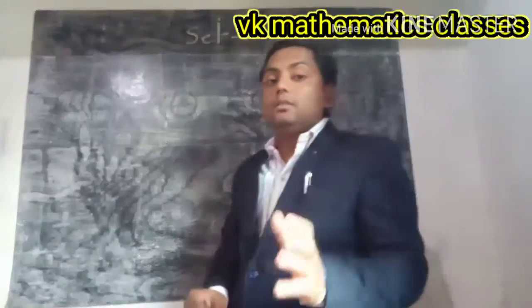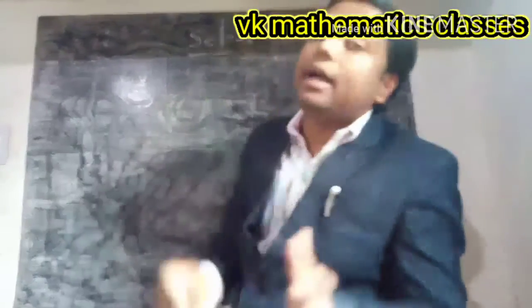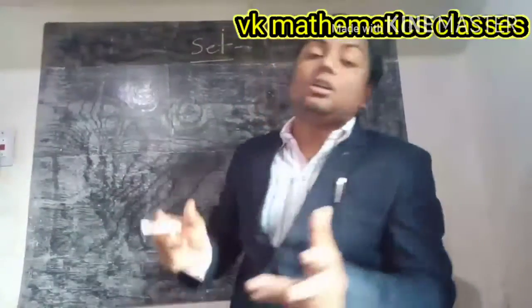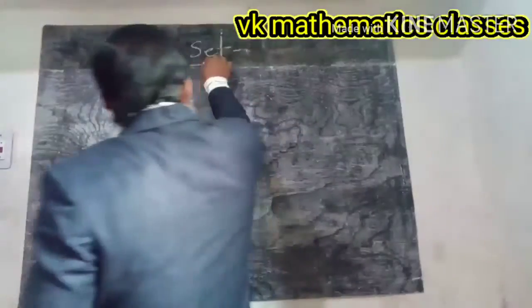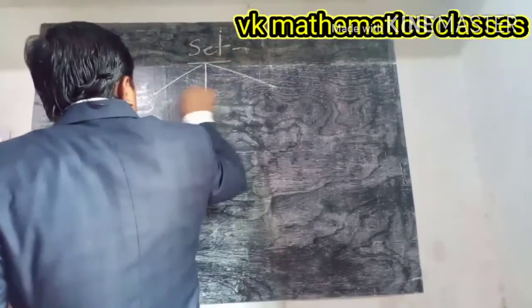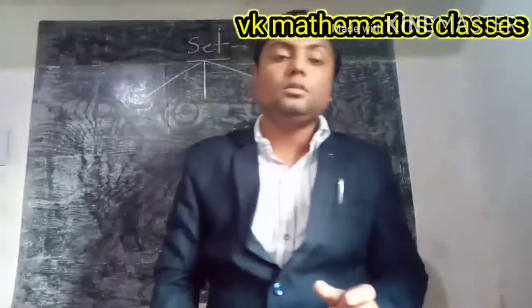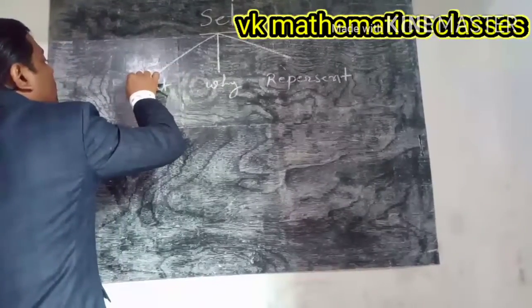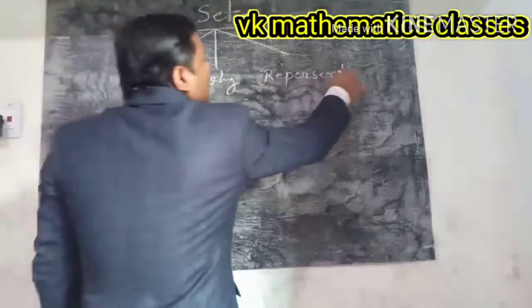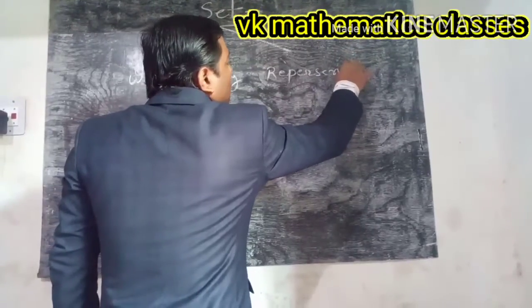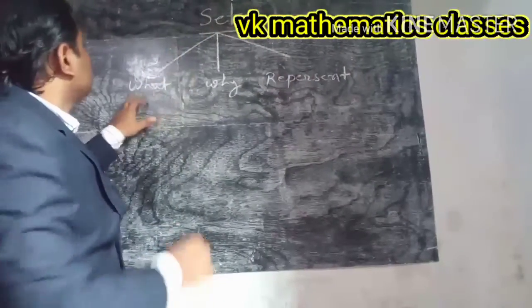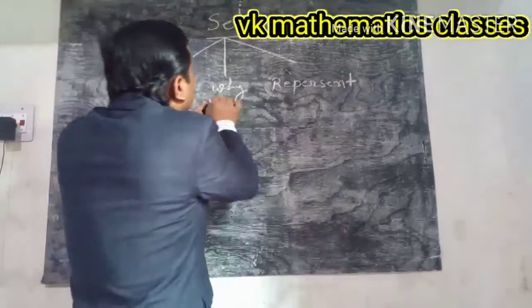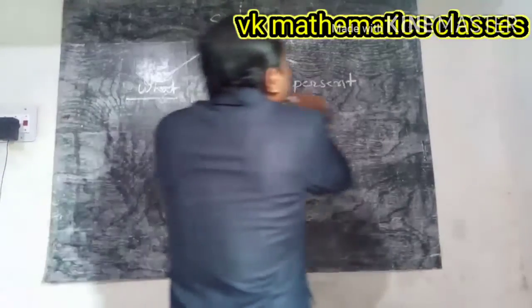In this session, we learn what a set is, why we read it and why it is necessary. There are three main questions: what is the set, why is it used, and how can we represent it?